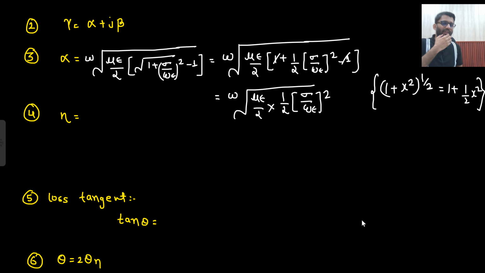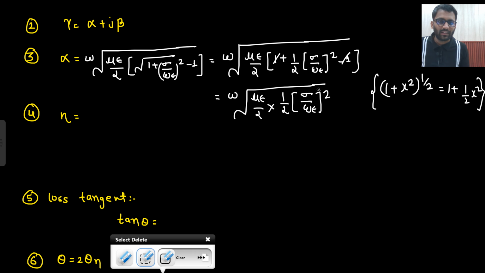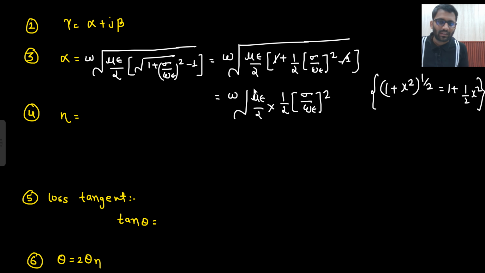Look, this is the formula which you don't need to mug up. Just I am telling something, that if my sigma is very low, then what kind of assumption I can make? If sigma is very low, then this can be taken as 1 by 2 and 1 is getting cancelled. And this is under the influence of under root. So this I can take out. Basically this under root I can remove, and this under root I can keep till here only, and then I will take this out. Basically this sigma upon omega epsilon can be taken out. Is that clear to you? Very simple mathematics. Sigma upon omega epsilon square is there, so this is the under root I am taking.